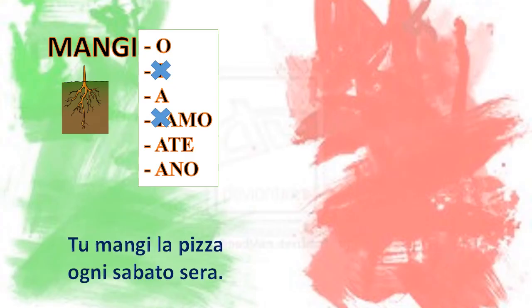Now, with this kind of verbs, we have to be careful, because if you see, the form of tu has an I at the end, but in the root, we already have an I. So, do you think we're going to leave two different I's there? No, we will just keep the first one. The same thing with the form of noi, iamo. We'll just keep one I. Tu mangi la pizza ogni sabato sera.